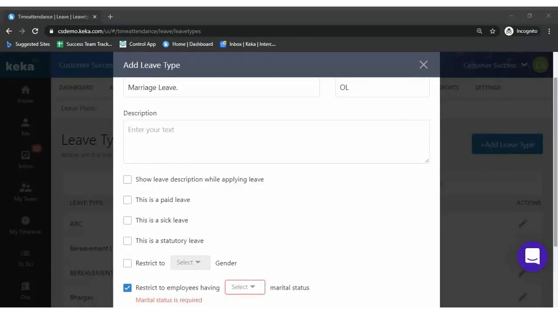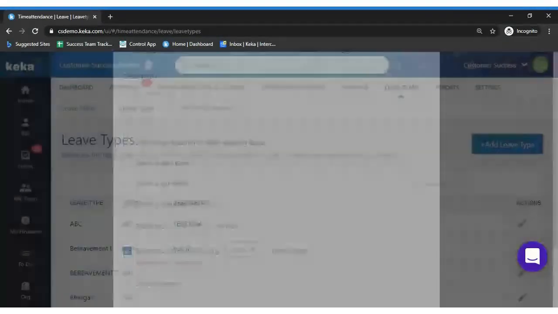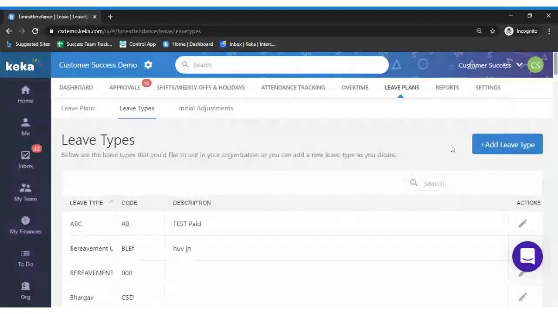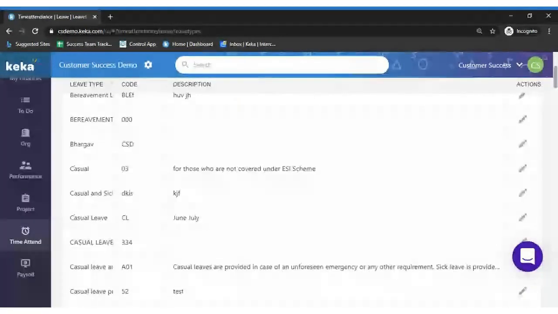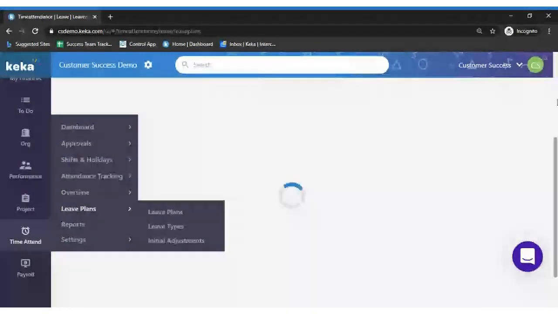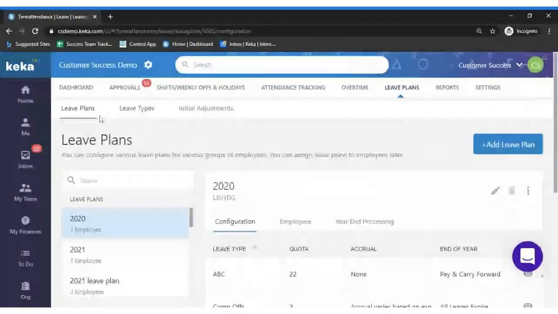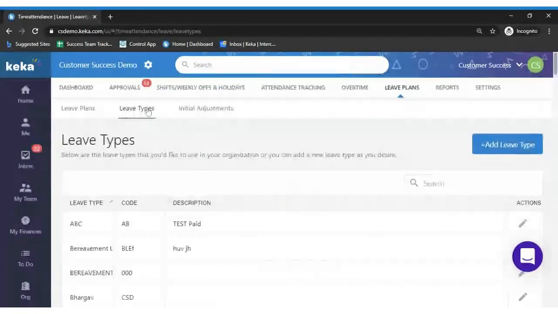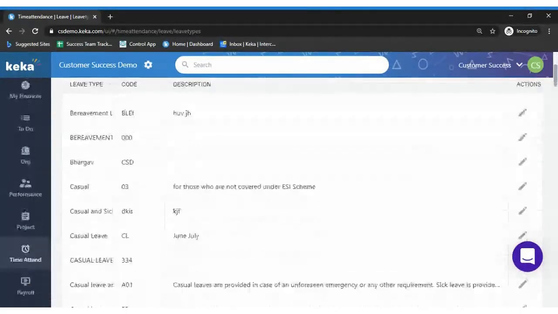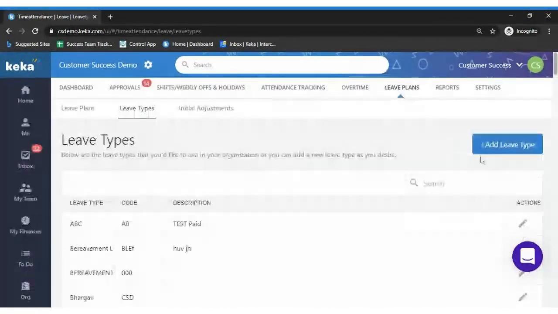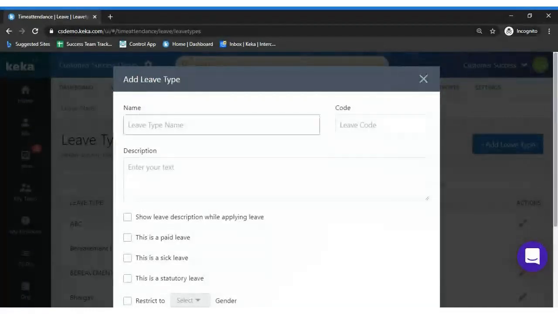Thank you. I'll repeat the process again. In case you want to manage leave management, you need to navigate to Time Attendance and Leave Plan. Here you would have two different options: creation of a leave plan and creation of a leave type. Under leave type, you would be able to view all the different leave types you have. Apart from the system defined ones, if you want to create your own leave type, you can click on marriage leave.